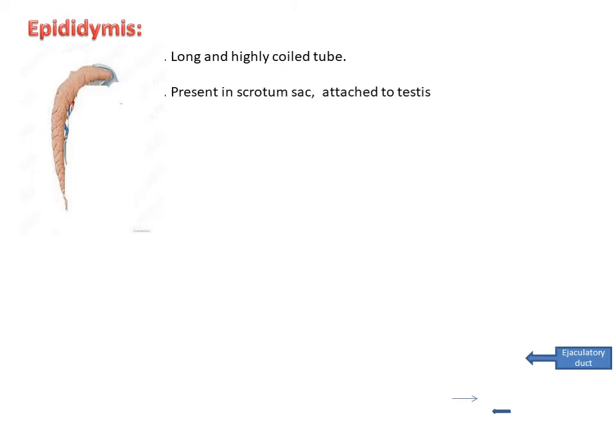Now our testis is completed and we are entering the next organ. The next organ is the epididymis. This is the structure of the epididymis, which is attached to the testes. If testes are two, that's why epididymis are also two, so they are paired. What is epididymis? Epididymis is a long and highly coiled tube present in the scrotal sac, attached to the testes.